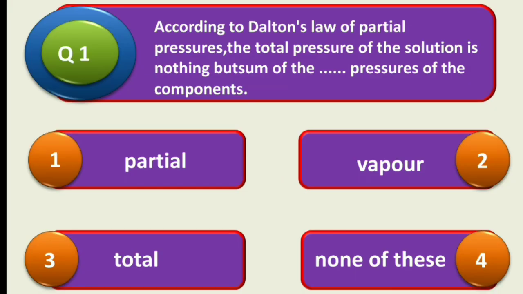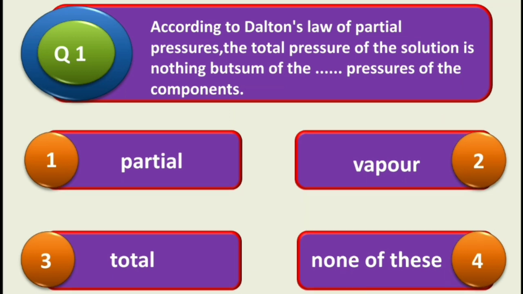First question is, according to Dalton's law of partial pressures, the total pressure of the solution is nothing but the sum of the dash dash pressure of the components.